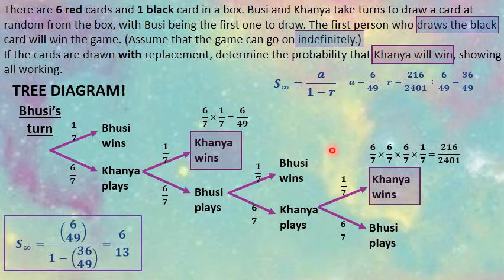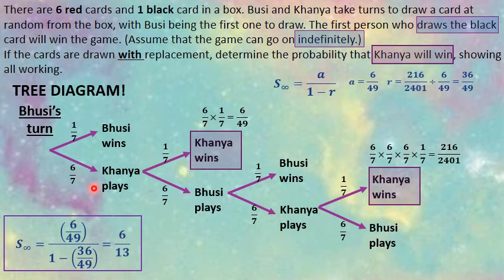And now we have enough information to substitute into the sum to infinity. We are adding all the probabilities. So this sum to infinity represents the probability of Kanye winning on his first go, added to the probability of Kanye winning on his second go, added to the probability of Kanye winning on his third attempt, added to the probability of Kanye winning on his fourth attempt, etc., forever and ever. Amen. So if this game were to go on indefinitely and they played for 40 days and 40 nights, and you were to count how many times Kanye won, it would boil down to 6 out of 13 times.